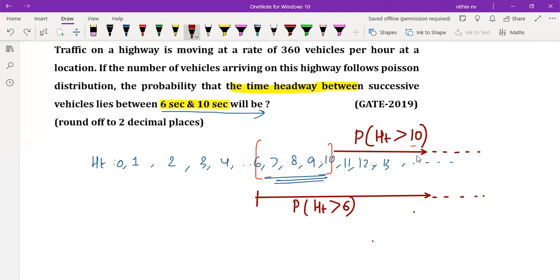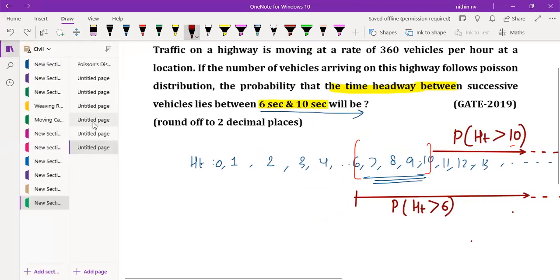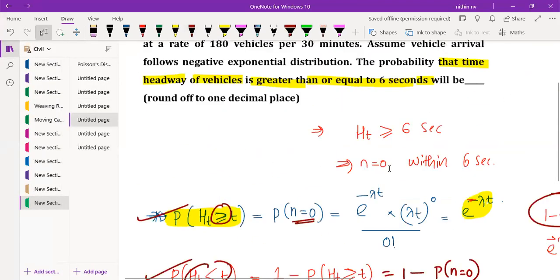There will be a slight difference in the value, but that is not considered in this probability calculation. Probability itself means what? We are not 100% sure, right? It's like a prediction only, no? So some small variation will be coming if I put simply greater or greater than or equal to. That difference we are not considering in the Poisson distribution calculation.